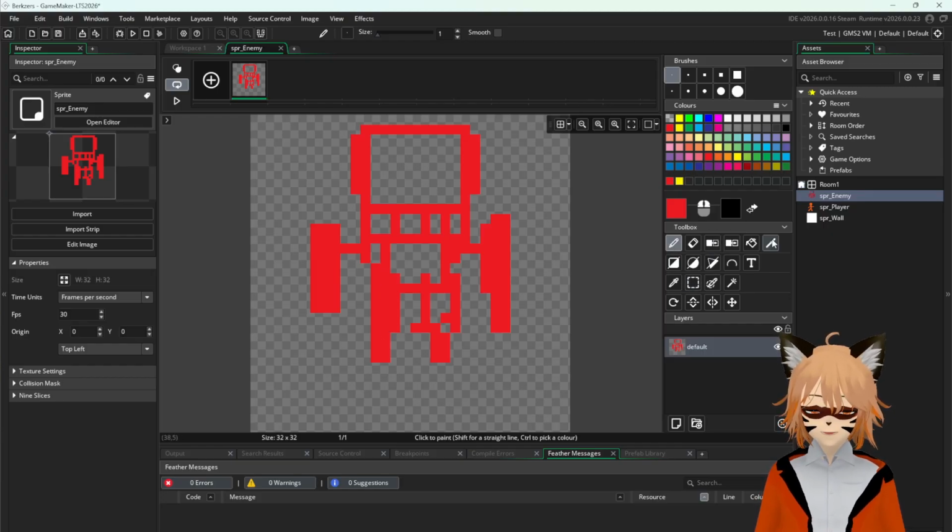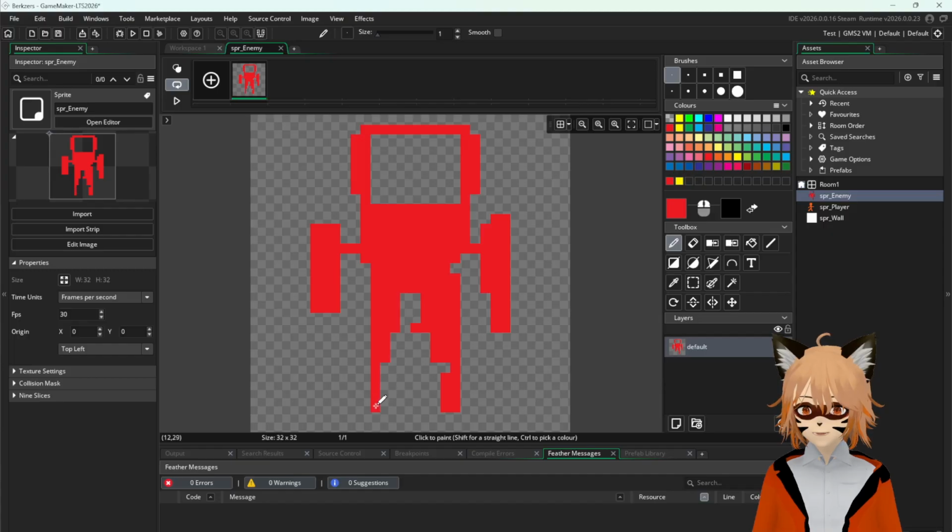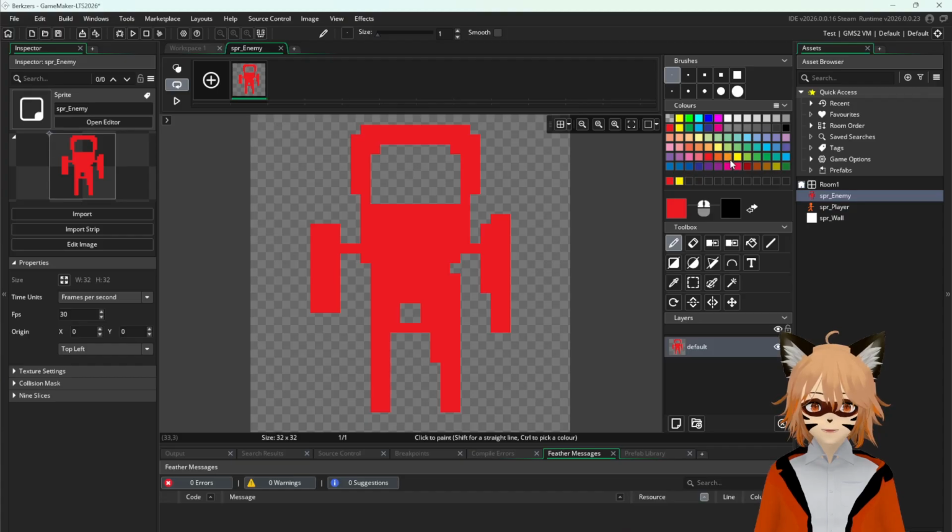Okay. I can actually use this fill tool to fill up some of the gaps in the drawing or the painting. All right. And I'm going to extend this a little bit down so it's a bipedal evil robot thing. And then maybe we can change the color a little bit, maybe make it something like yellow, yeah.